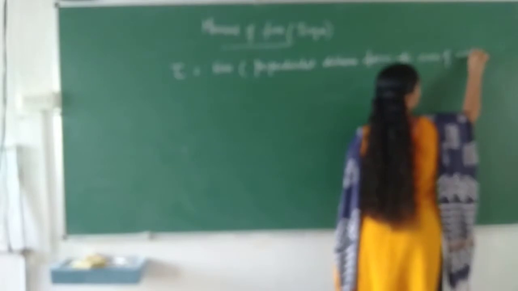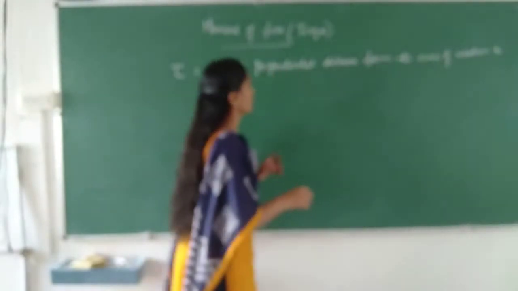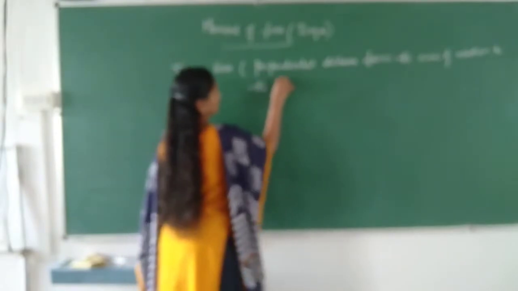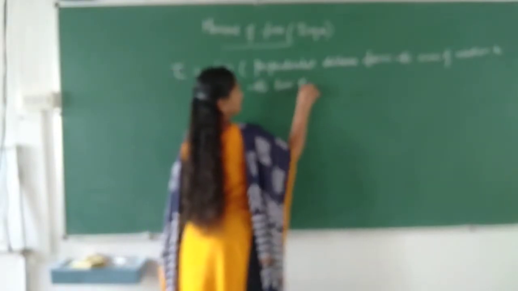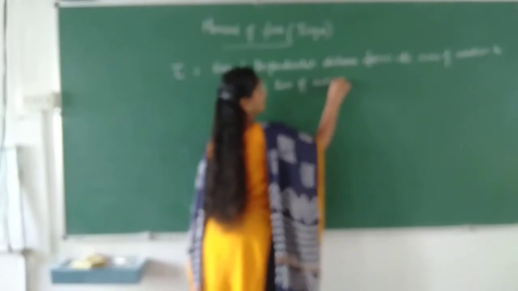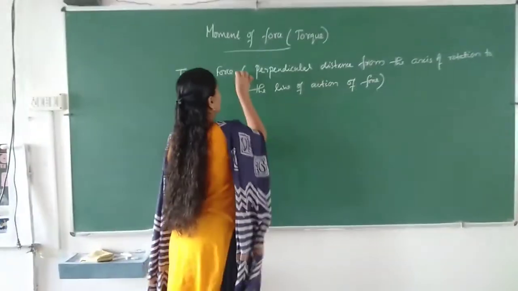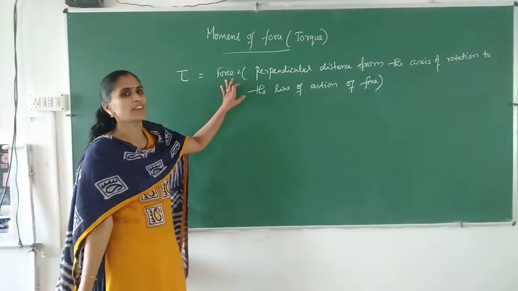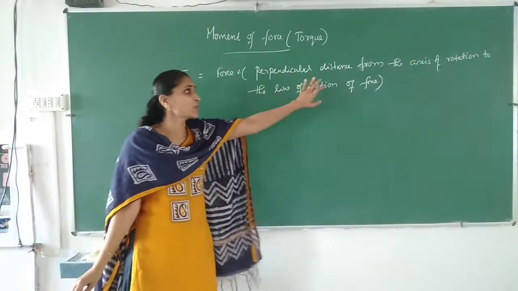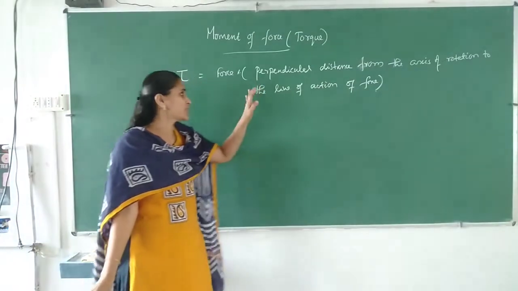Perpendicular distance from the axis of rotation to the line of action of force.